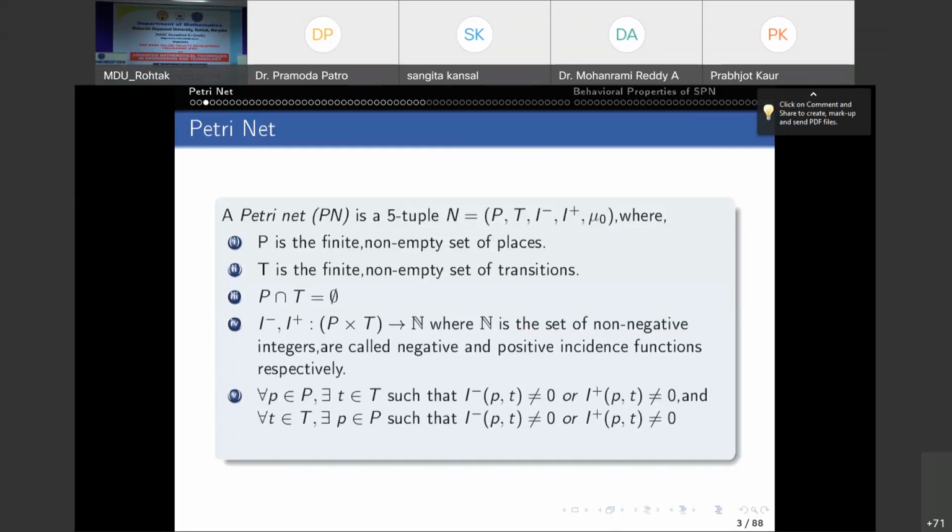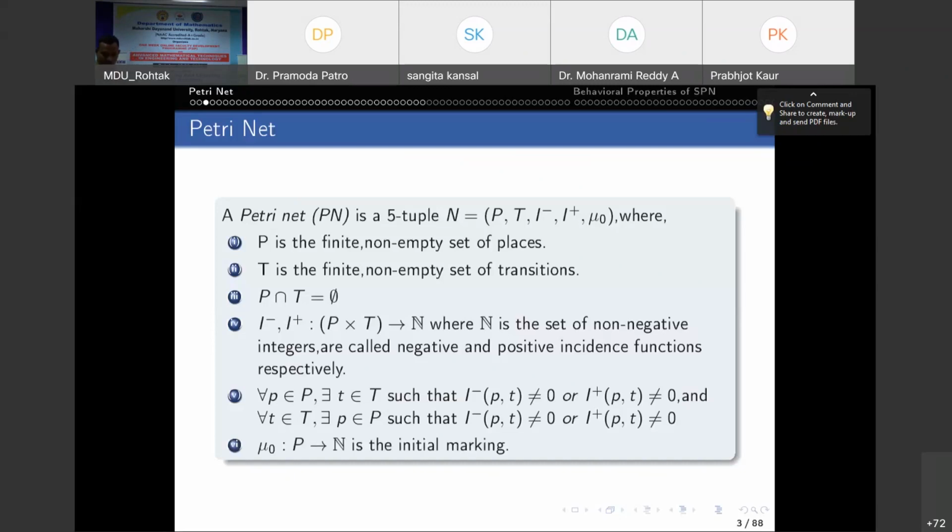For every place P, there exists a transition T such that I minus (P,T) is non-zero or I plus (P,T) is non-zero. And for every transition T, there exists a place P such that I minus (P,T) is non-zero or I plus (P,T) is non-zero. It means corresponding to every place, there is a transition such that either I minus (P,T) is non-zero or I plus (P,T) is non-zero. Similarly, for every transition, there exists a place.